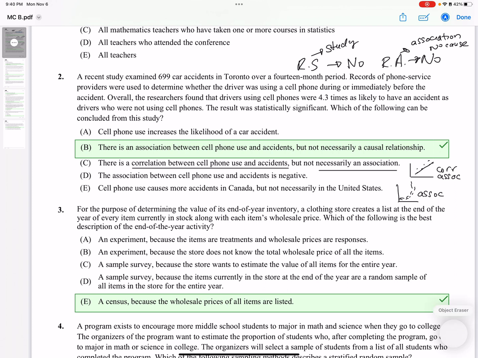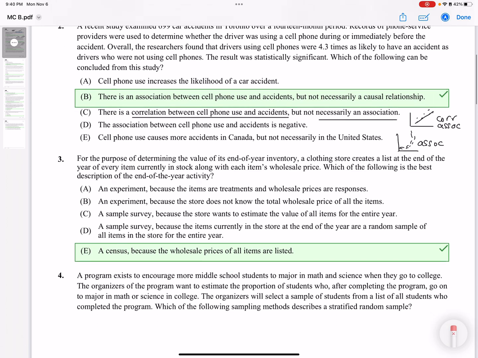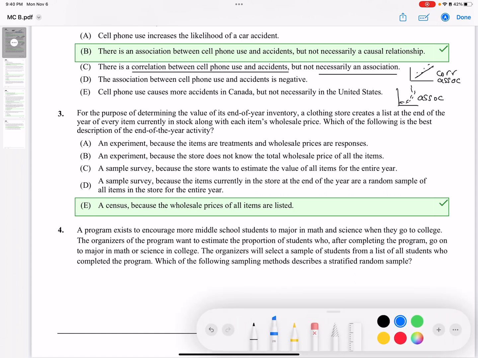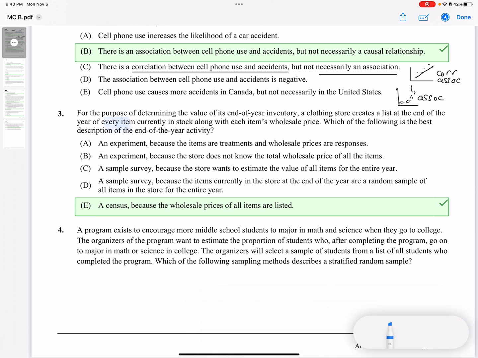All right, number 3. For the purpose of determining the value of its end of the year inventory, a clothing store lists at the end of each year every item currently in stock along with each item's wholesale price. Which of the following is the best description of the end of year activity? All right, so notice it says every item. And every item, all of them, is the definition of a census. Definitely not an experiment because I'm not doing anything to it. It's not any of these because it is the entire thing.